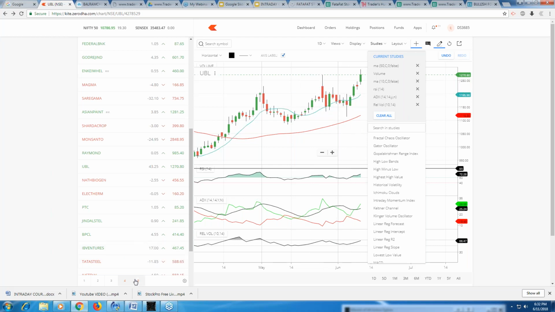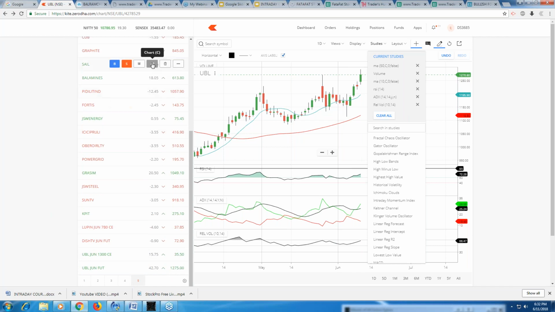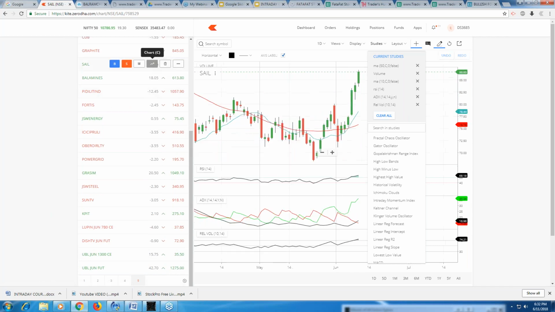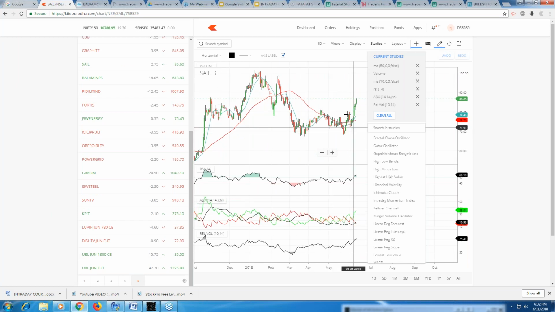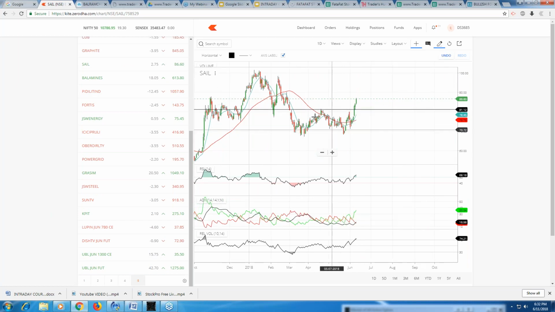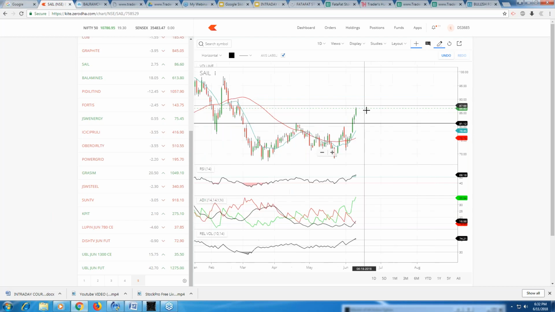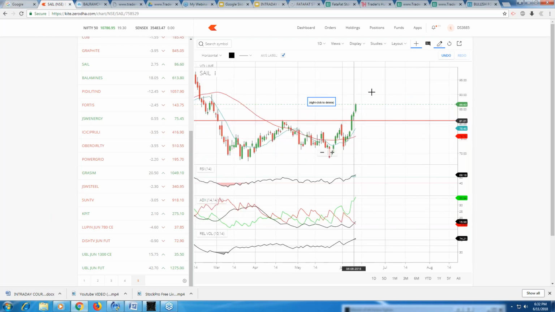Another stock that the screener is giving is SAIL. So you can have various patterns; it is the double bottom pattern which has been broken here, and look at here, it broke with volume, and then it's taken a support and heading up, right? So this is SAIL. SAIL is also looking extremely good right now.